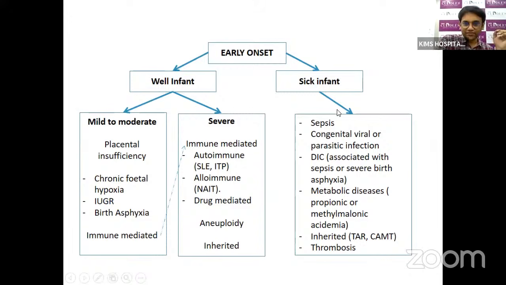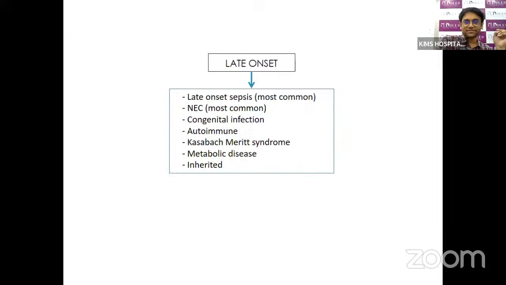However, in early onset, if the baby is sick, then we should rule out sepsis, and congenital viral and parasitic infection. There could be DIC related to severe sepsis or birth asphyxia. There can be metabolic disorders like propionic and methylmalonic acidemias, and there can be inherited disorders like TAR and CMT, which we'll discuss further, or there can be thrombosis where the baby has any central lines.